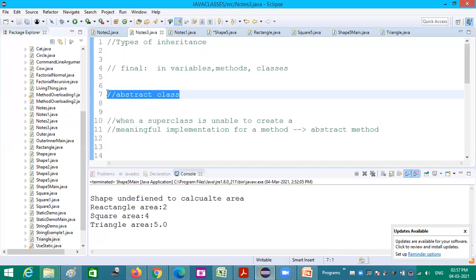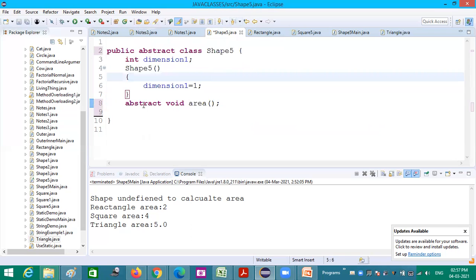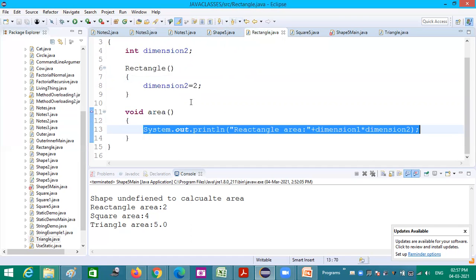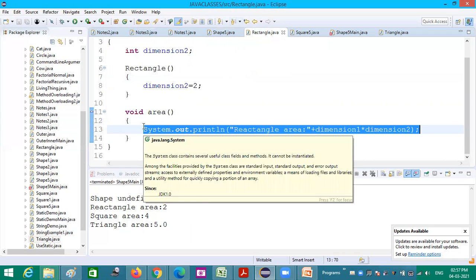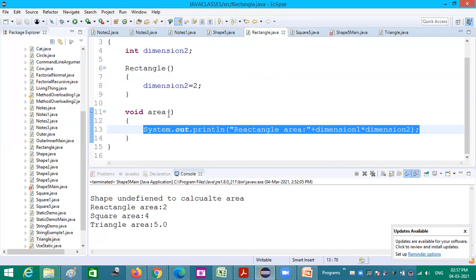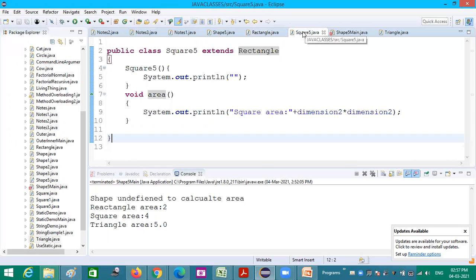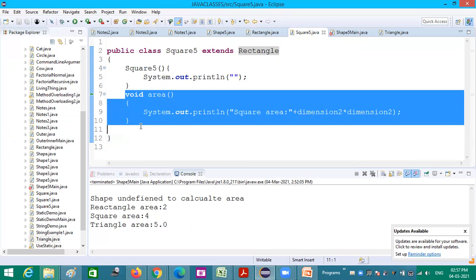So that is the meaning. Okay. So in shape 5, I am having one abstract method that is not having any implementation. So the rectangle class should implement this. If the rectangle class is also not implementing this, here also I should mention abstract, and this class will also become abstract. Then who is implementing it? The next class has to give the implementation.